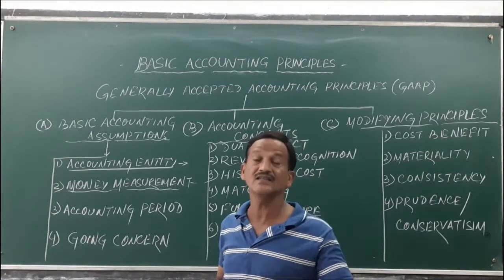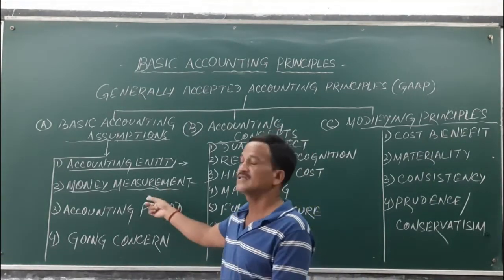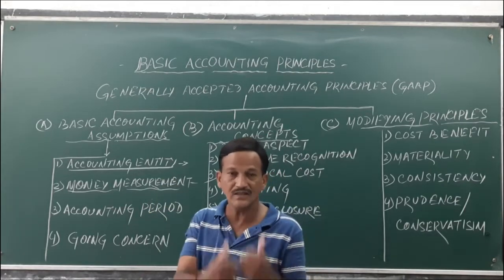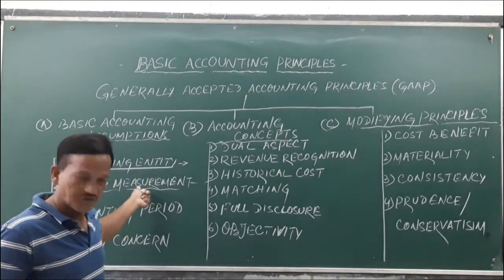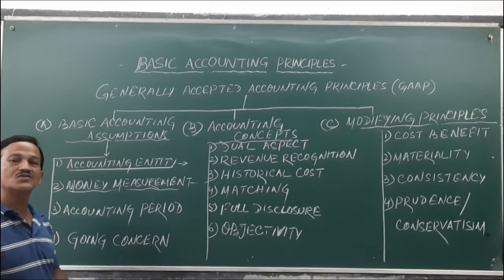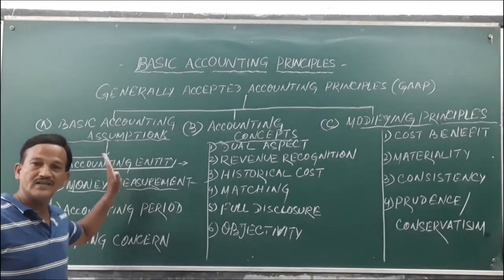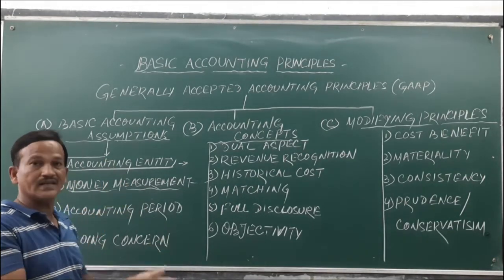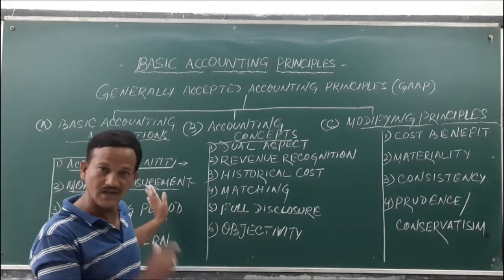So it creates difficulty in preparing uniformity in the statements, and it does not reflect the correct picture regarding your transactions. So all the transactions should be expressed in money value and recorded in the monetary unit only. If you are recording in India, it is rupees; if you are recording in America, then it should be followed in dollars only.